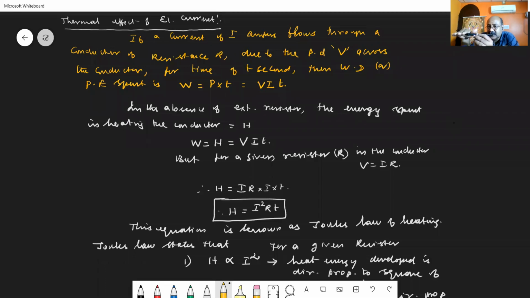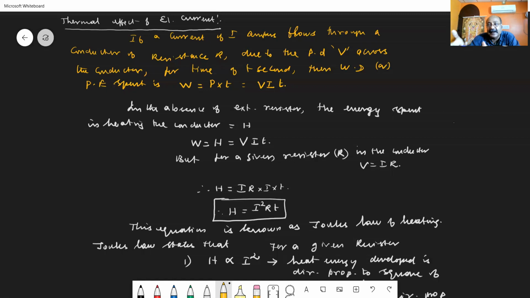When the current is flowing through this conductor, the flow of electrical current is opposed by the resistance available in this conductor. To overcome the resistance, some energy is utilized or spent. That work done or energy spent is liberated out in the form of heat energy.